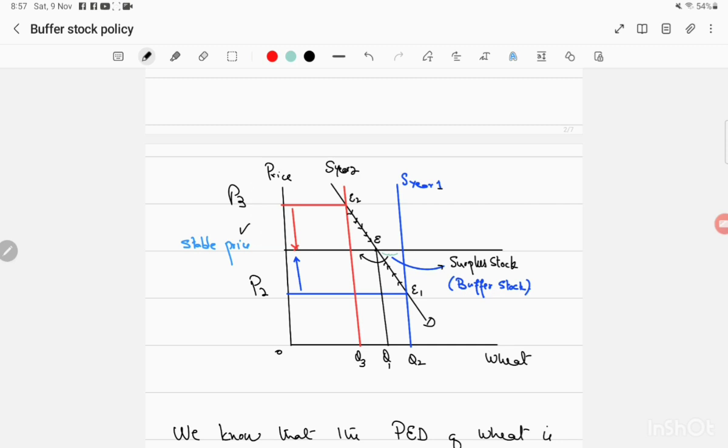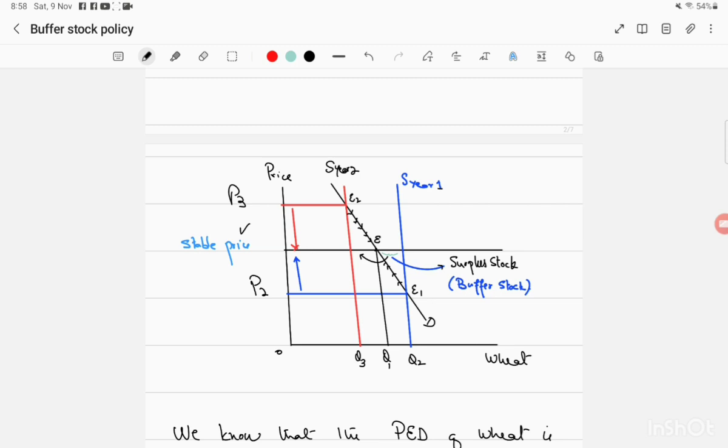Now, the producers benefit in the form of higher incomes because demand is inelastic and prices have increased. So the producers or farmers will be very happy and their income level will increase. But the government is not allowing this high price because it is damaging the consumers' real income. Their real income is decreasing as the prices of necessities are increasing.